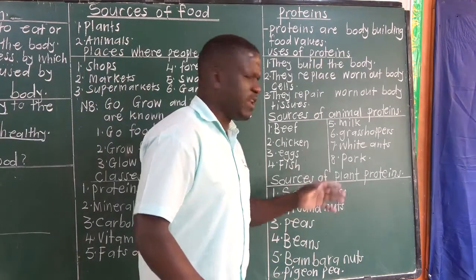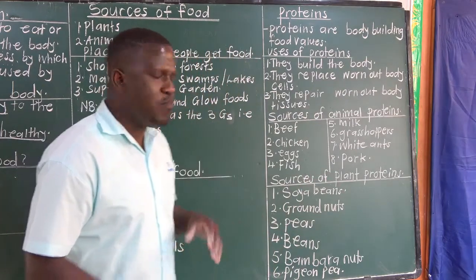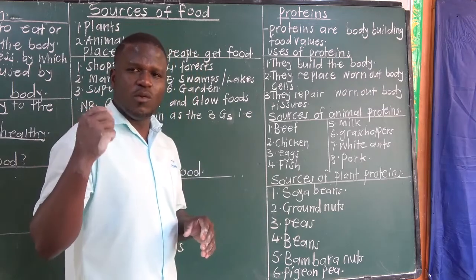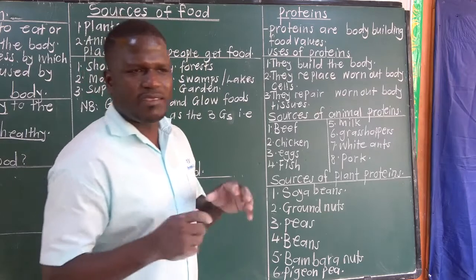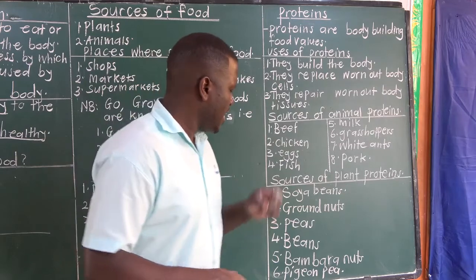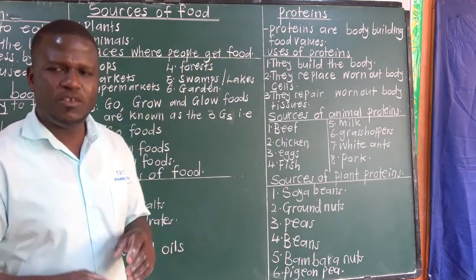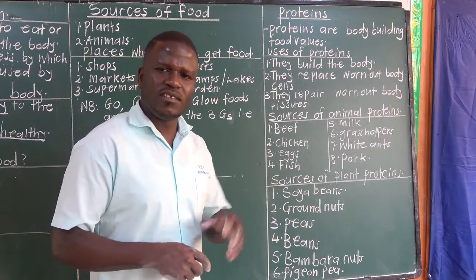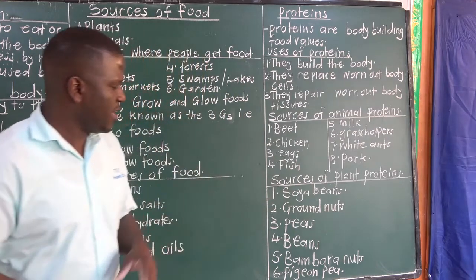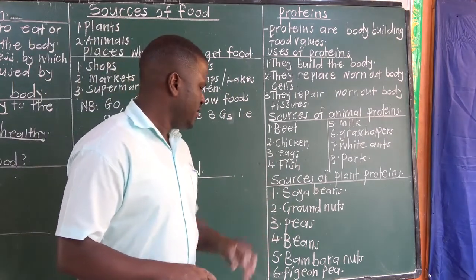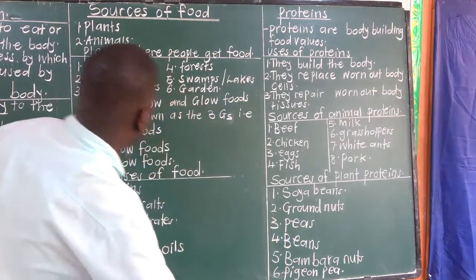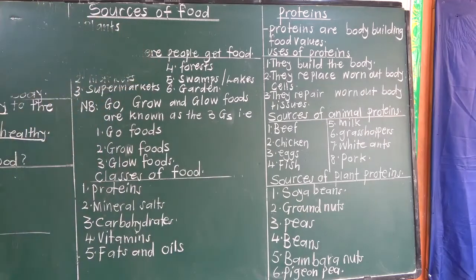Then we have sources of plant proteins. Now, plant proteins, majorly, are legumes. Remember, in term 1, we looked at legumes, and I gave you examples: soybeans, groundnuts, peas or cowpeas, beans, bambara nuts, then pigeon pea. All these are sources of plant proteins. They are rich in proteins.